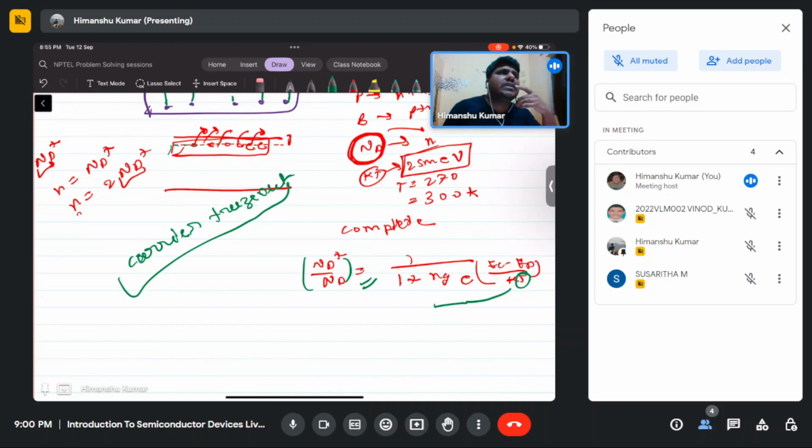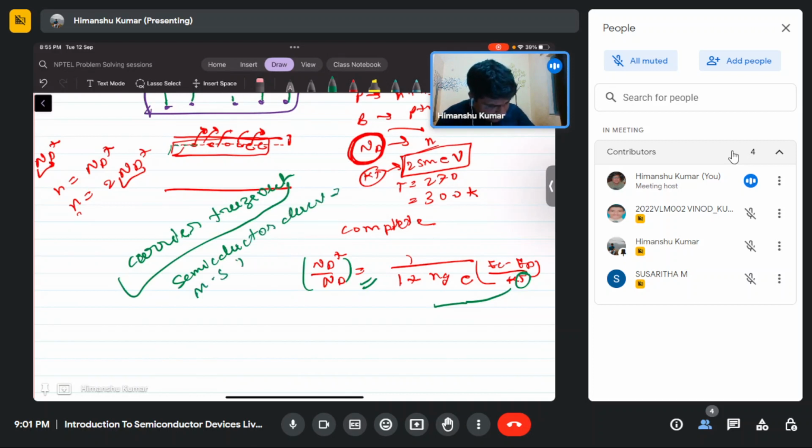You can even find it in certain textbooks. I feel the textbook Semiconductor Device Fundamentals, or Semiconductor Devices, will have it. I think it will be there in the standard books. I know one book, Semiconductor Devices by M.S. Tyagi, who is an IIT Kanpur professor. In it the carrier freeze out phenomenon is discussed in quite some detail.